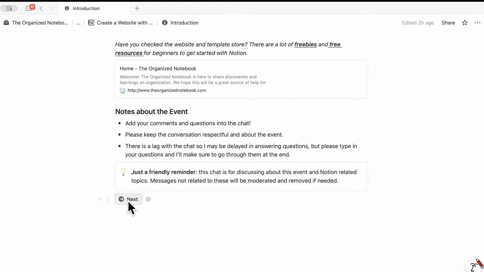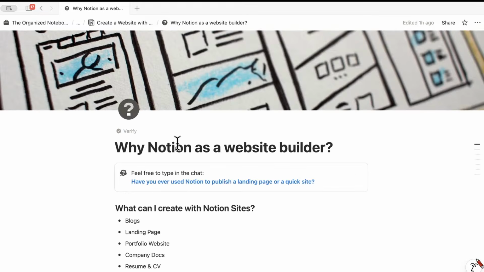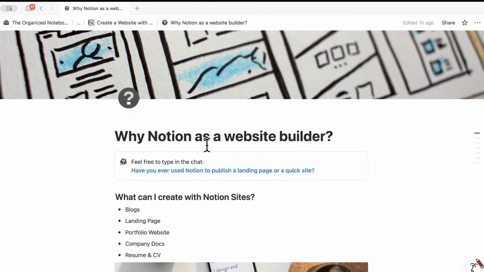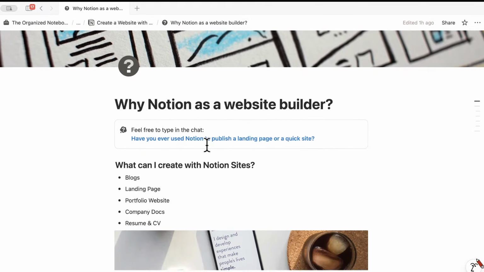So next, why Notion as a website builder? Feel free to also type into the chat, have you ever used Notion to publish a landing page or a quick site? So what can you create with Notion sites? You can basically create anything you want with Notion sites. You can create blogs, landing pages, portfolio websites, company docs, resume, and CV. All of these can be shared to the web.